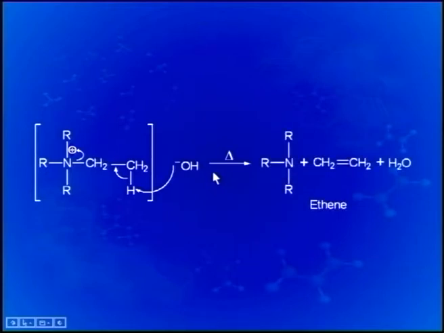In this reaction, nitrogen with 3 alkyl groups and also another alkyl group, that is why quaternary hydroxide, takes up a proton. The step of the reaction can be represented as shown here in this manner, and this NR3 along with corresponding alkene, in this case simply ethylene, is the major product.